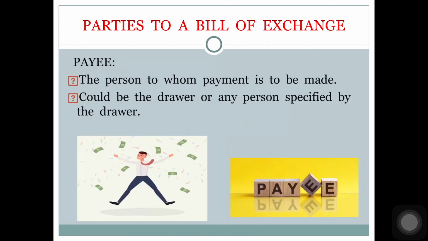Payee is the person to whom payment is to be made. Finally, the money goes to this person, the payee. This payee could be the drawer or any person specified by the drawer.